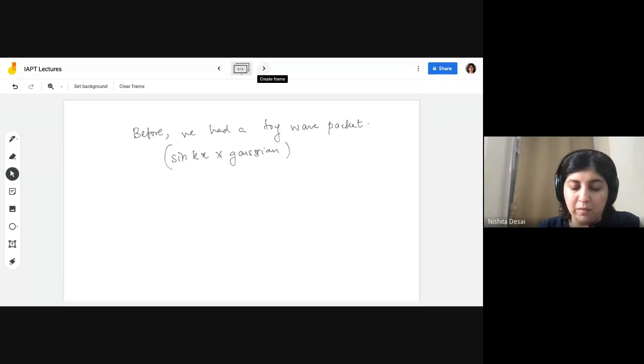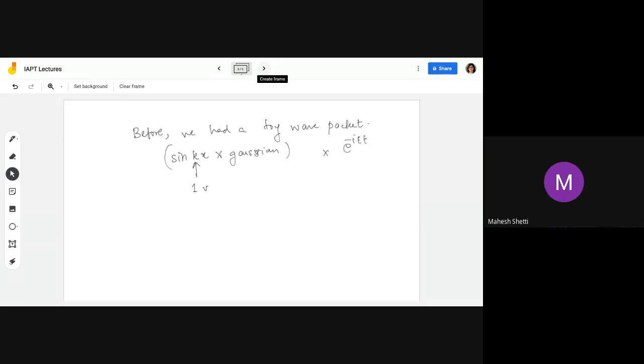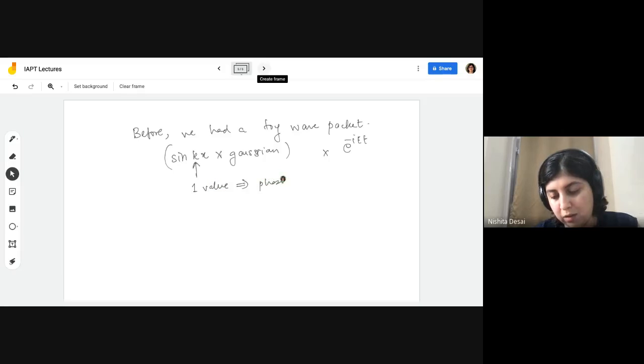So the trouble with this was that you have only one value of k. So the only thing that I could show you with this Gaussian wave packet was how this one k changes with time. When you multiply this by e to the minus i omega t, we could see how this one k changes, right? So that is why you could see the phase velocity of this wave.